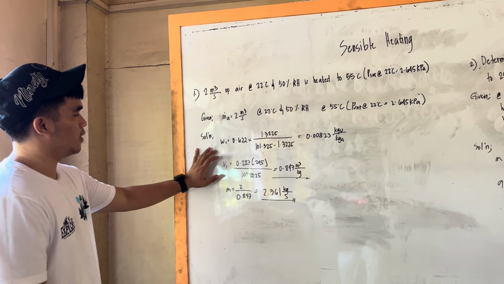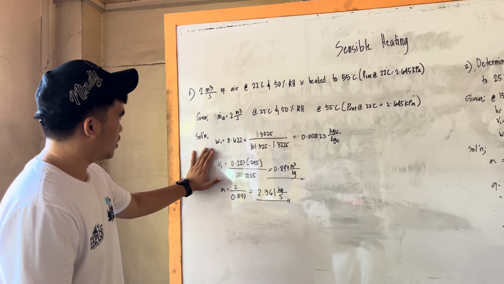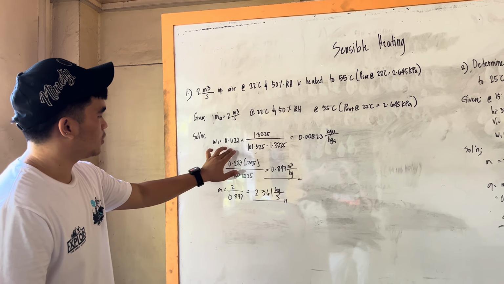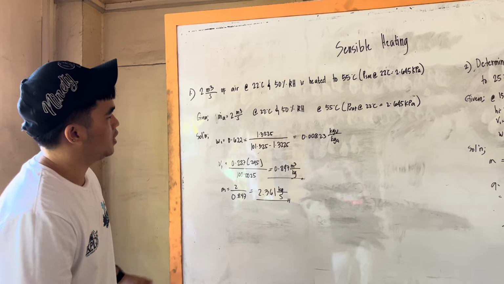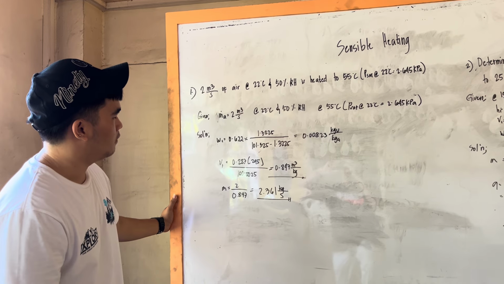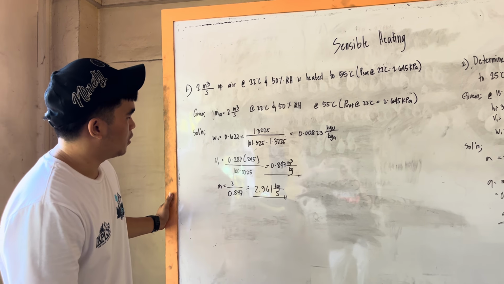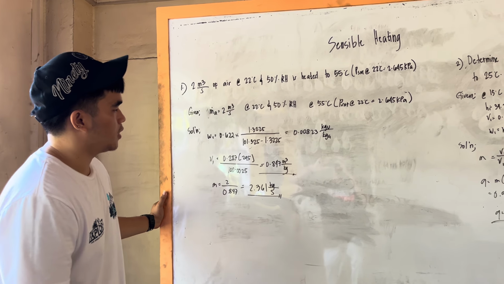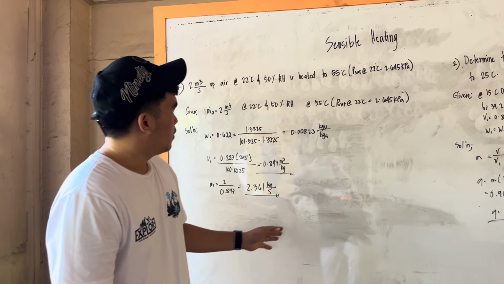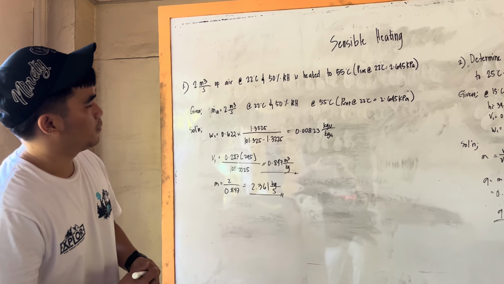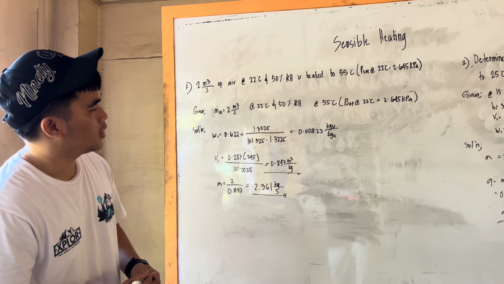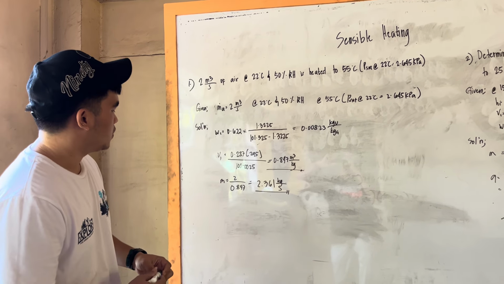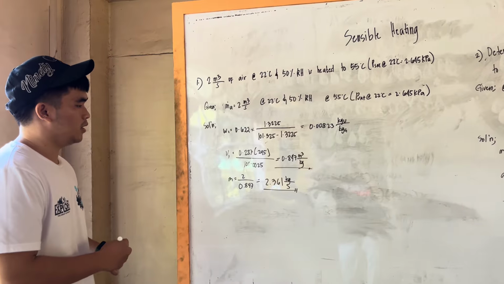So the solution is, we have humidity ratio equals 0.62 times 1.3225 over 101.325 minus 1.3225. So we have the answer 0.00823 kilogram per kilogram. And then next, we have V1.